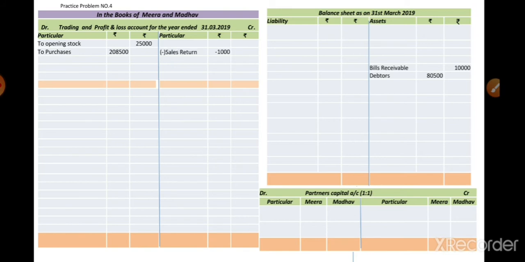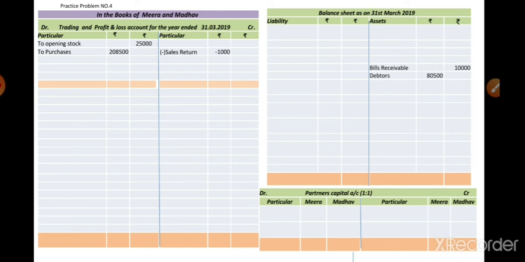Okay, and next one is the returns. Only returns is given, and that means sales return. The debit balance is the sales returns, so we deduct it from the sales amount on the trading account credit side. Now temporarily we show it as less sales returns, and in the inner column we put 1,000. Afterwards when the sales comes, we deduct that amount from the sales amount.